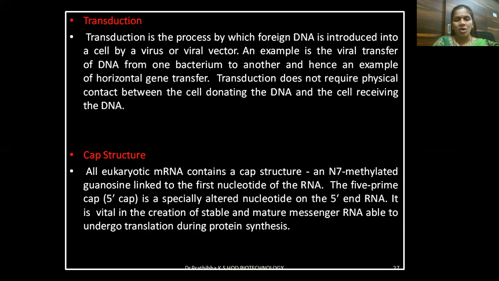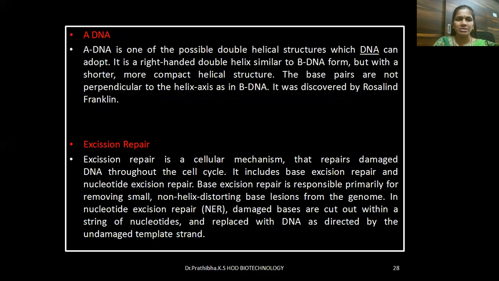Cap structure. All eukaryotic mRNA contains a cap structure, an N7-methylated guanosine linked to the first nucleotide of the RNA. The 5' cap is a specially altered nucleotide on the 5' end of RNA. It is vital in the creation of stable and mature messenger RNA able to undergo translation during protein synthesis.